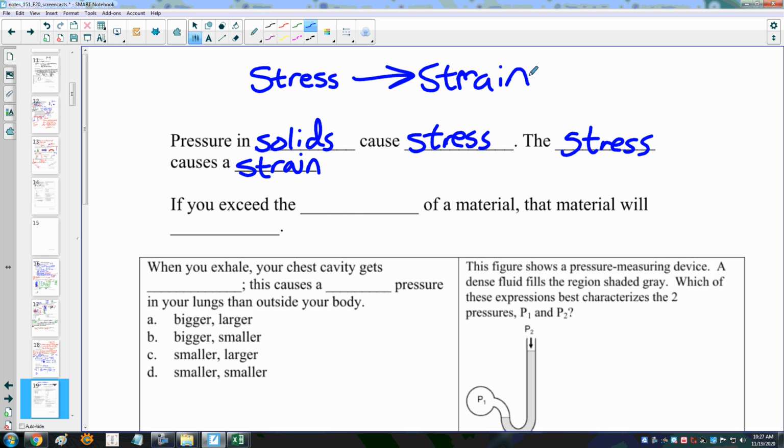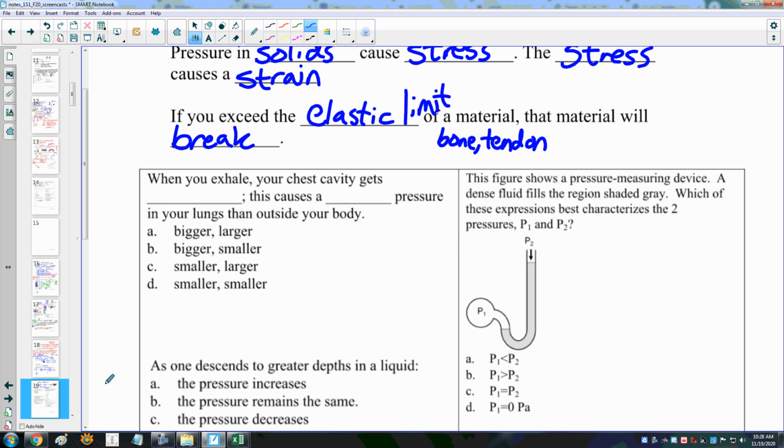There are elastic limits. I think your book talks about this, elastic limits to certain things like your bones, your ligaments, your muscles. And if you exceed those elastic limits, then they will break or tear. So if you exceed the elastic limit of a material, such as a bone, tendon, or ligament, then that material will break or tear. Okay, I think that's it for this chapter, or for this section.